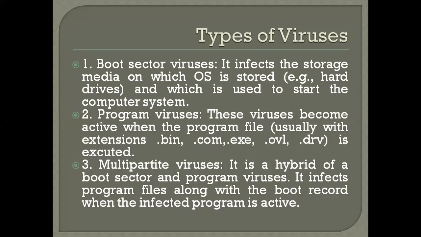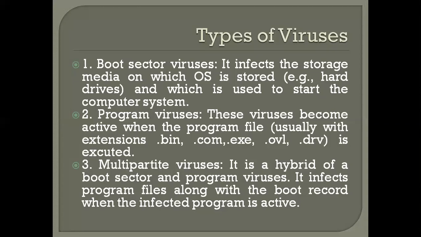Then the third one is the multipartite virus. A multipartite virus is a hybrid of a boot sector and a program virus. It infects the program files along with the boot record when the infected program is active.